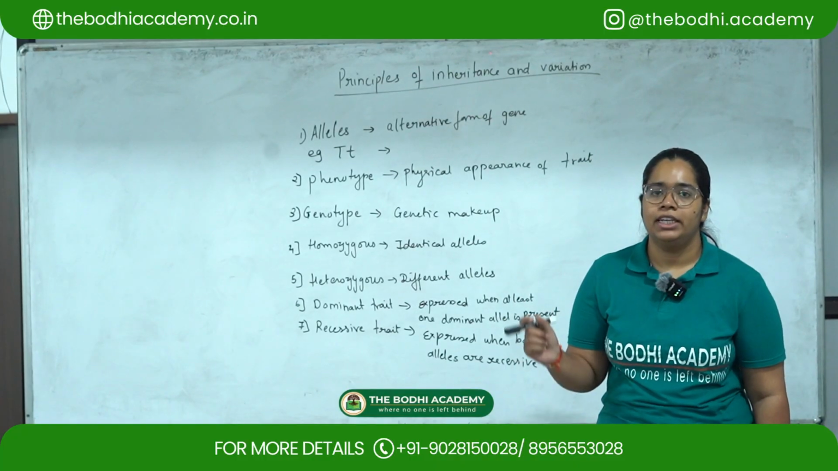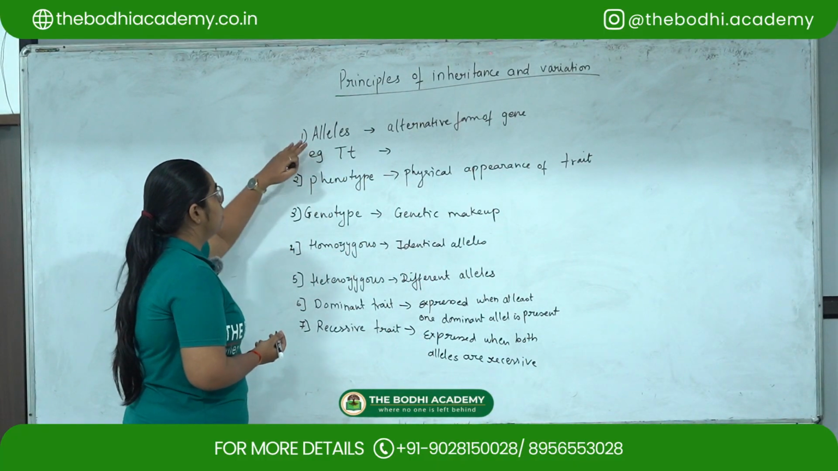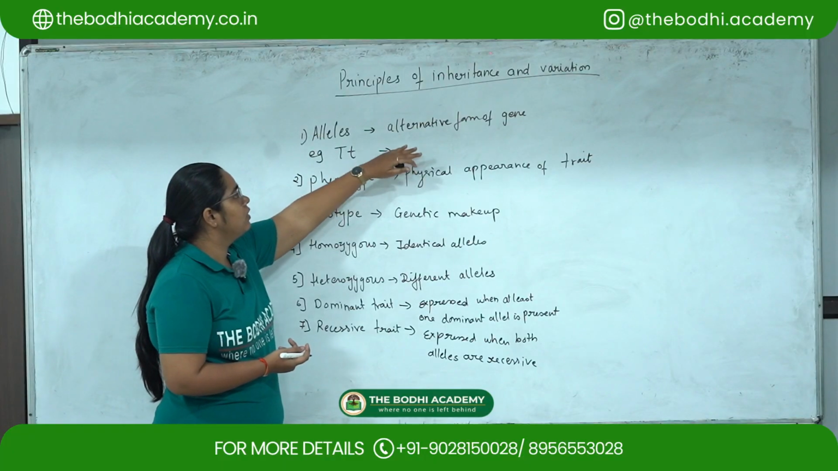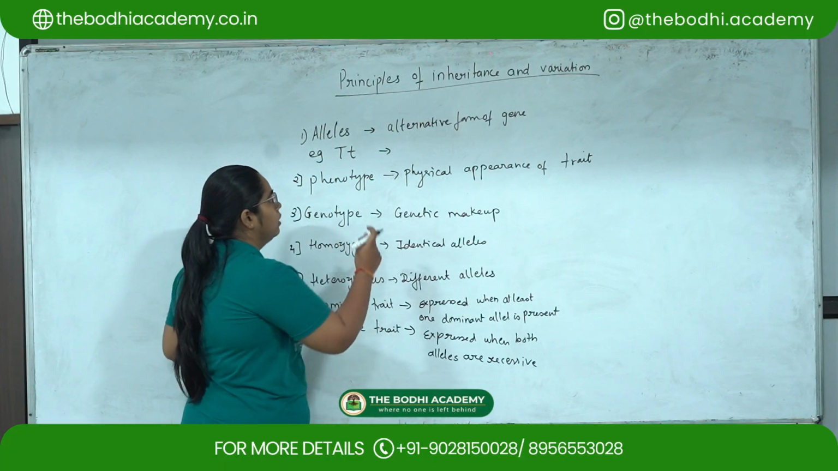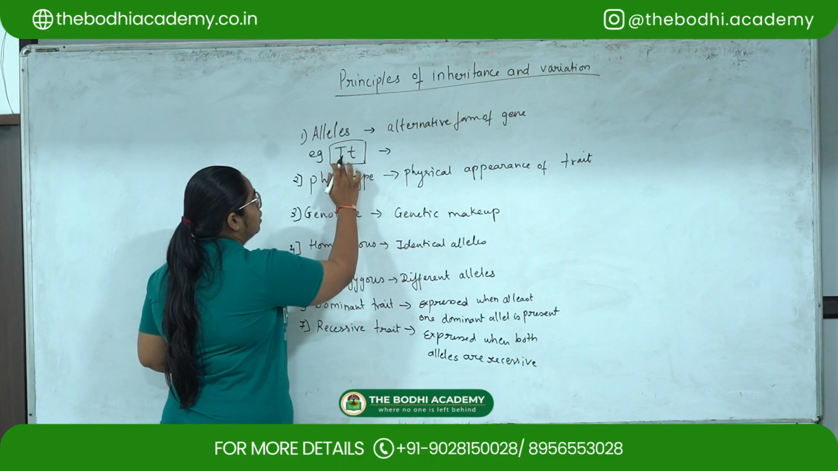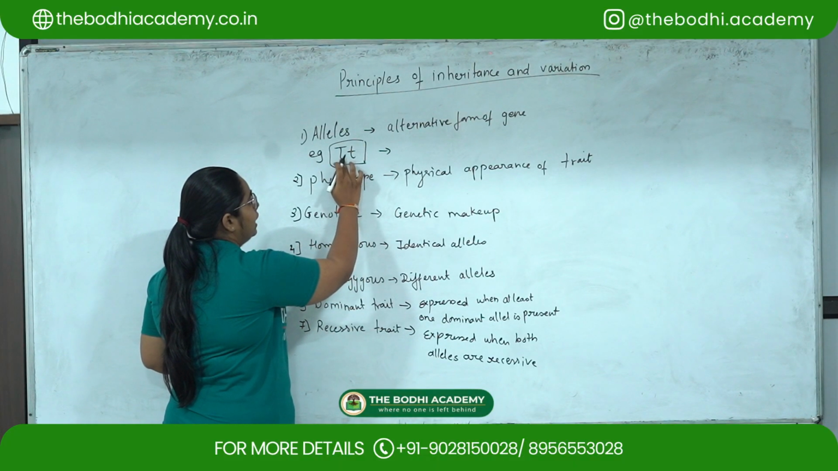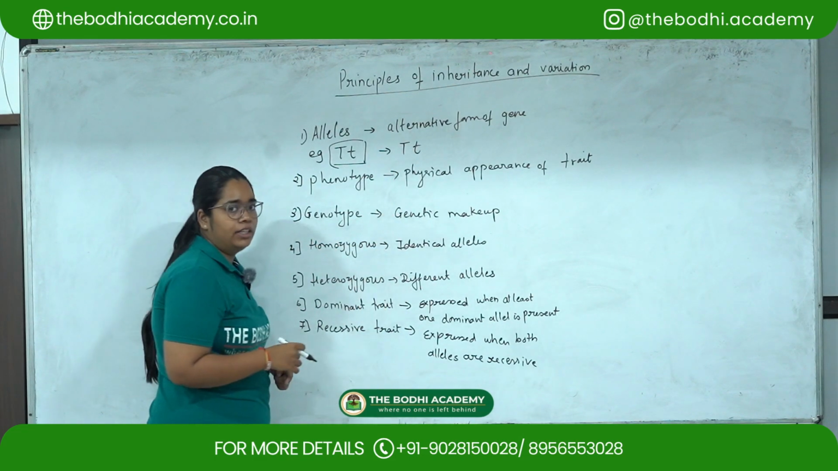So the next question is define alleles, phenotype, genotype, homozygous, heterozygous, dominant and recessive trait. So we have to define each of the terms. Over here, the meaning of allele is the alternative form of a gene. So alleles are basically forms of genes. For example, over here we have a set of alleles, that is we have genes capital T and small t. So this becomes the alleles.